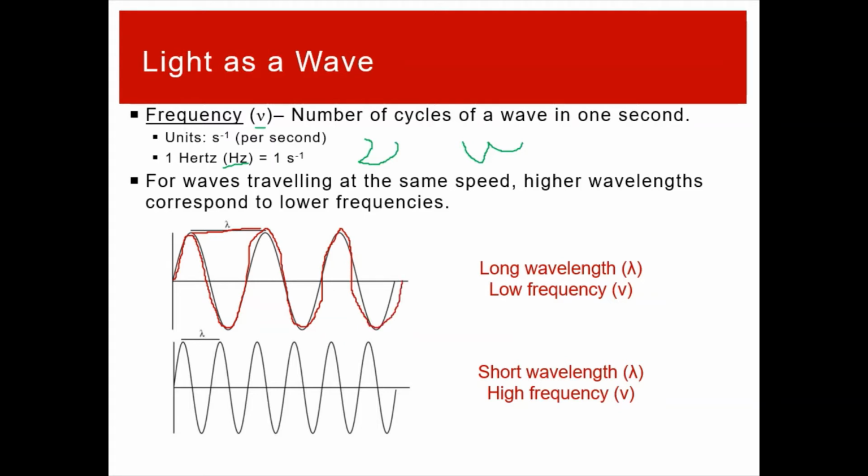If we instead had a shorter wavelength, and we travel at the same speed, side by side, we just end up going up and down more frequently because the waves are shorter. So we're going up and down. So this is a relatively higher frequency because it is a shorter wavelength. So shorter wavelengths lead to higher frequencies.